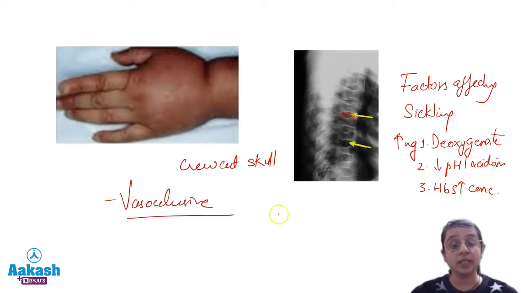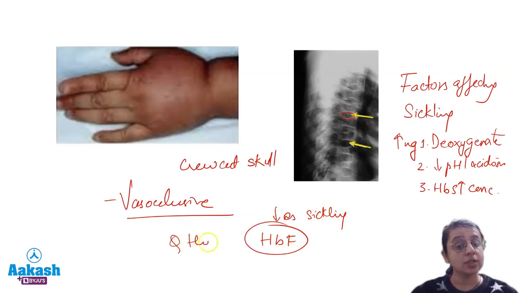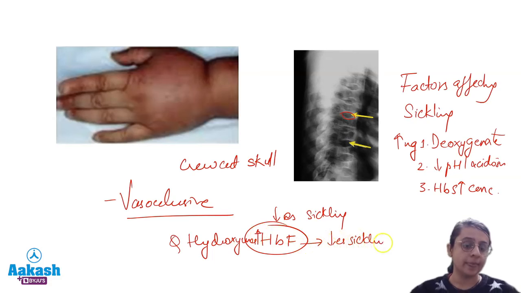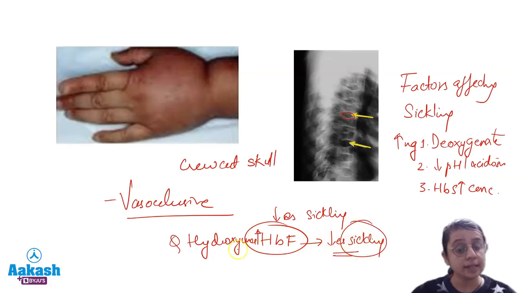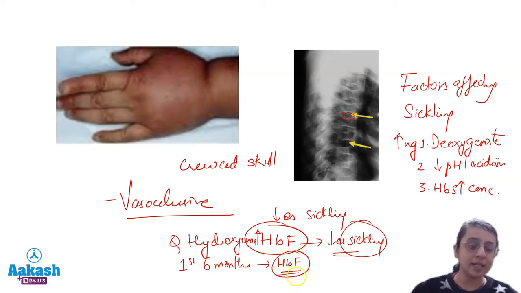Whereas which factor will decrease sickling? Answer will be HBF, and that is the reason the drug hydroxyurea is very important, because it increases HBF concentration and thus decreases sickling. And that is the reason why in the first 6 months of life the child does not show many symptoms, because the predominant concentration of HbF is present, right? As the HbF is replaced with adult hemoglobin, with an increased tendency of HBS molecules to form the sickling effect, the clinical features will start appearing.